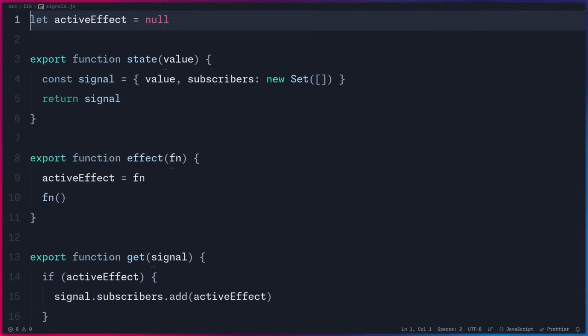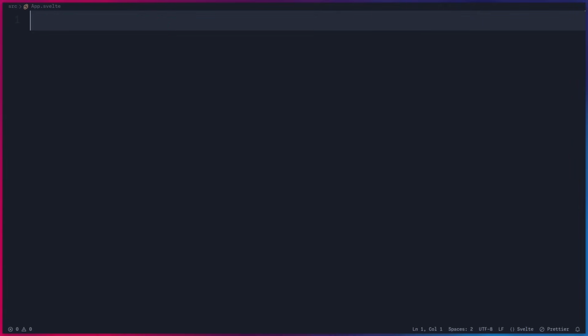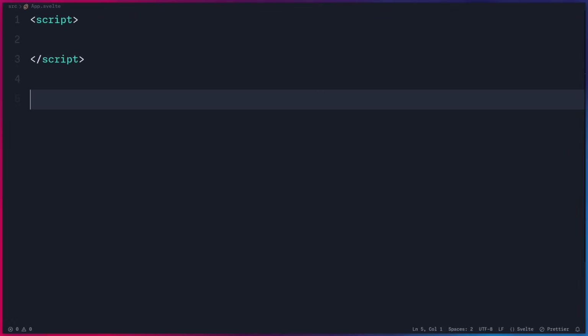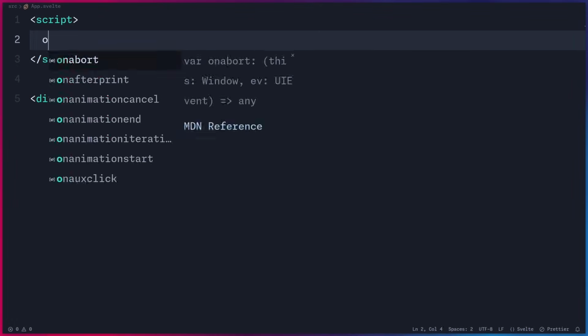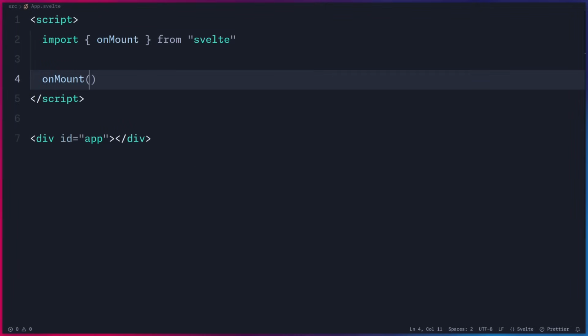And that's it. Alright, so let's go back to App.svelte. So let's pretend that this is just regular JavaScript. So let's create a script block. Let's also create our app here. But of course, this is still Svelte, so we have to use onMount. So let's do that.